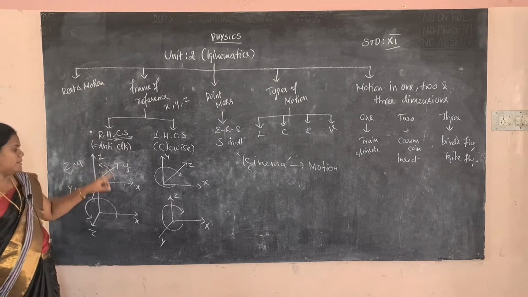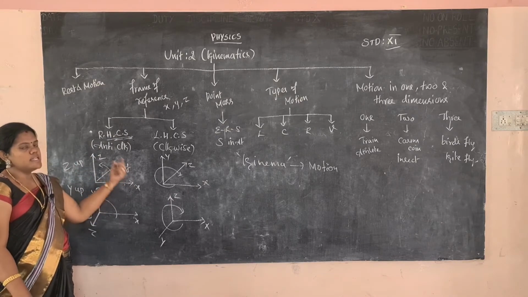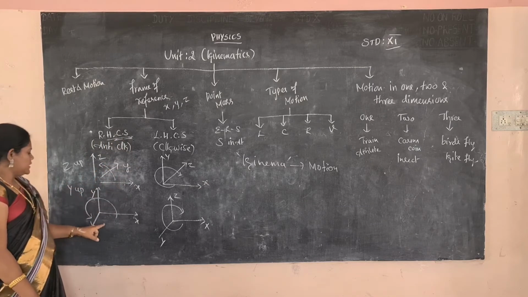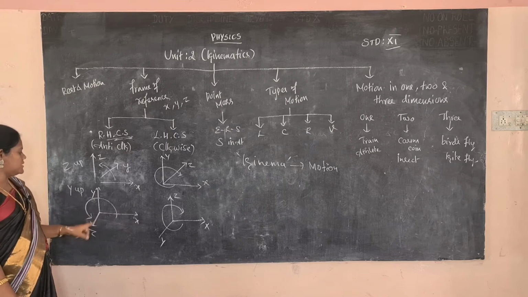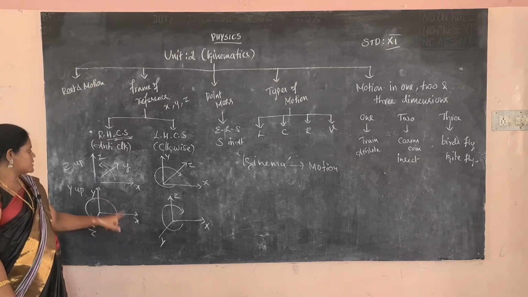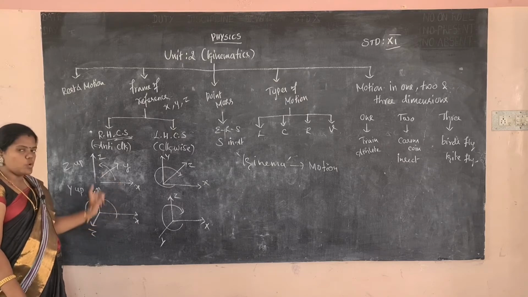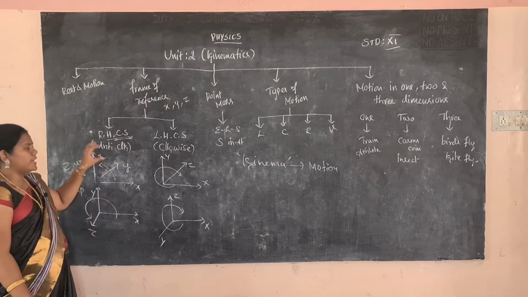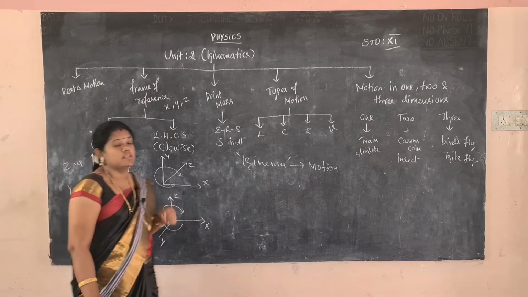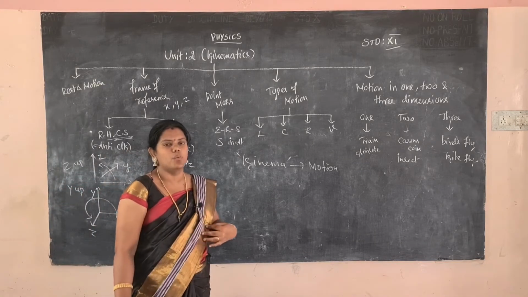Z is up, but x, y, z Cartesian coordinates move anti-clockwise, that is the right-handed Cartesian coordinates. In this diagram x, y, z, where y is up, the Cartesian coordinates move from x, y, z, so it will also be anti-clockwise. So a right-handed Cartesian coordinate system means the axes x, y, z move in anti-clockwise.